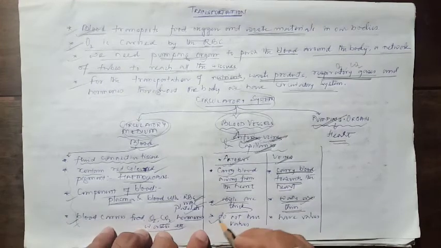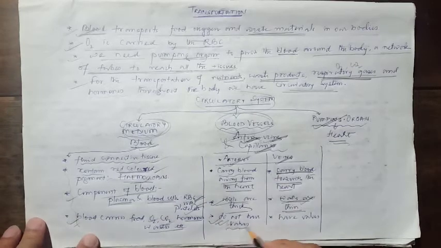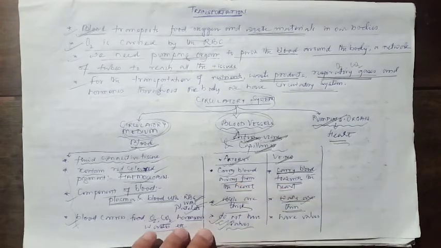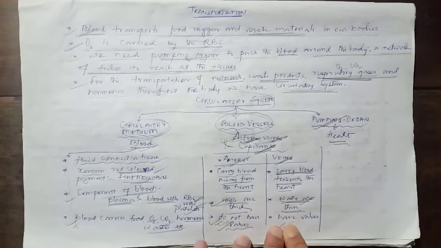Next, arteries don't have valves. Now what are valves, students? Valves are something that can control the flow of a liquid. So arteries don't have valves, but veins have valves. Why do veins have valves? Because the blood runs through the veins very slowly, so the blood may flow backward.